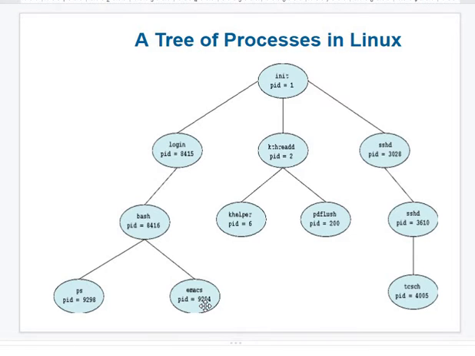So when I want to finish or terminate the process called bash, whose number is 8416 in the tree, it should wait till ps and one more process finish. If not, there are two options. First option: is it compulsory for bash itself to terminate? If yes, then it has to attach this link ps to its parent called login, and this PID 9204 again making it a parent, so that bash can terminate.